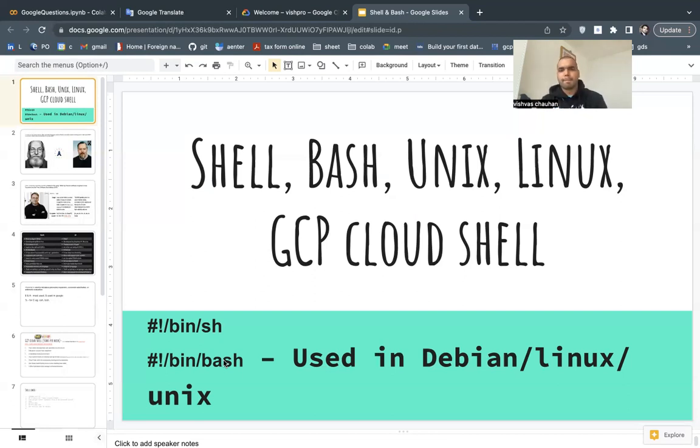And it's mainly used in Debian-based Linux operating systems. What is Debian? I did not explain. Debian is an operating system platform, and it can be mixed up with Linux, but mainly it's what you see in your mobile phones.